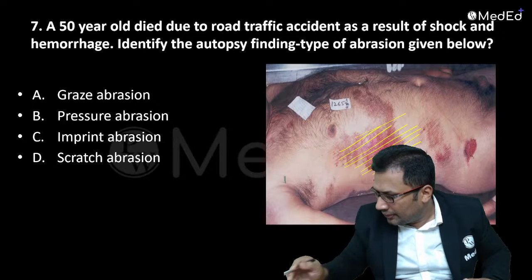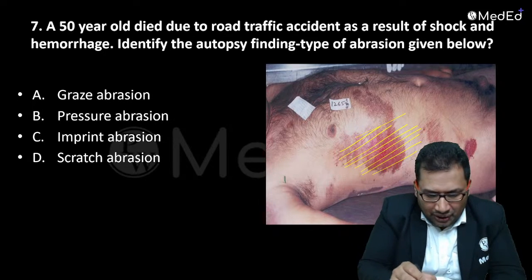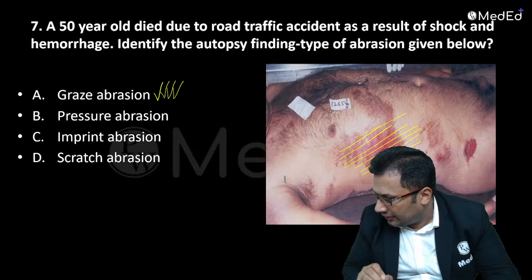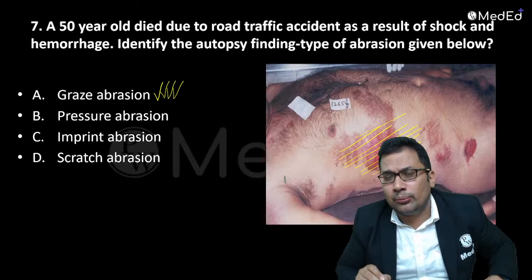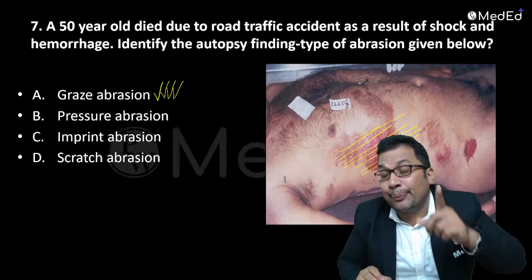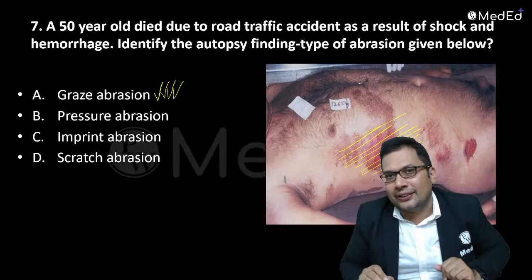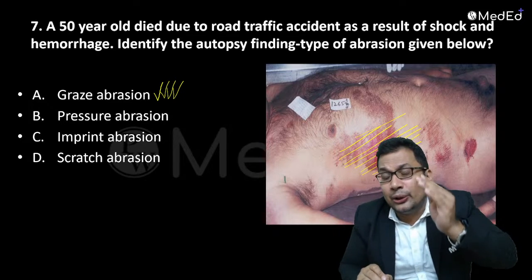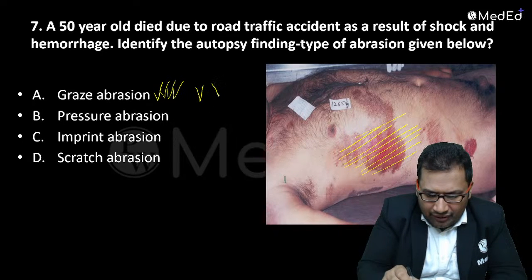What is this known as? Yes, so this is known as graze abrasion. Very good. This is known as graze abrasion, and that is the correct answer. Yes, Nias, Dr. G, and all they answered correctly. Graze abrasion is the most common abrasion commonly seen in road traffic accident. It is also known as brush burn, friction burn. You will see parallel lines. By looking at the parallel lines, you can identify direction also by looking at the denuded epithelium. Frequently asked question, NEET PG exam. Pakka question, very, very important question.